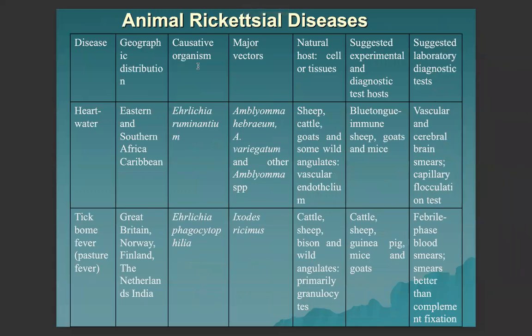So this is another table showing the geographical distribution, the causative organism, the disease, the major vector, and others, like the suggested experimental host and diagnostic test.